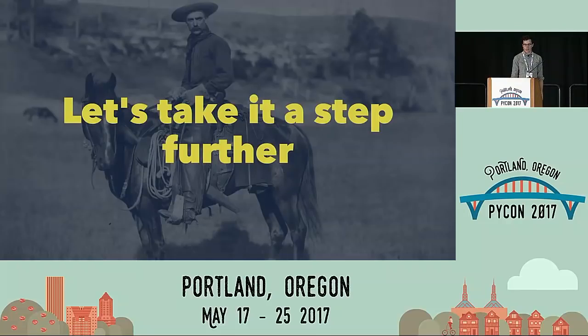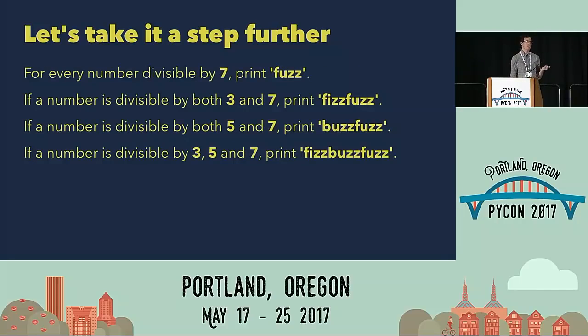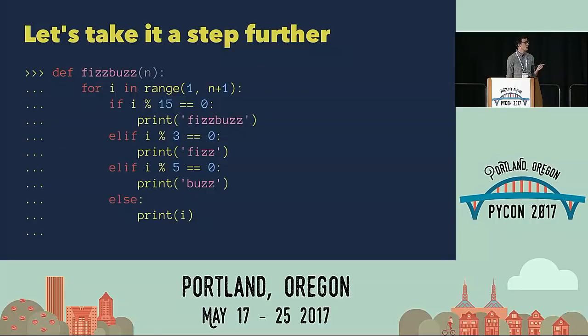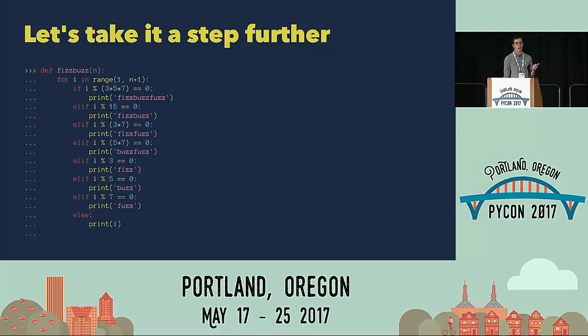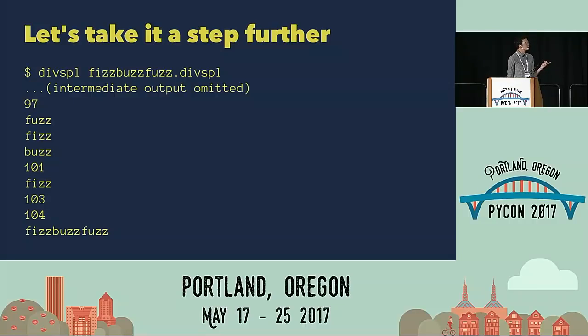So let's take it one step further. If this is the original FizzBuzz problem, where we are checking for divisibility by 3 and 5, what if we wanted to add divisibility by 7 as well? In our initial implementation, this would balloon pretty quickly to a lot of multiple cases. But in DivSpL, all I would need to do is change the range to an appropriately large number and add one more assignment at the end, and this works. So this will print all the way up to FizzBuzz fuzz.